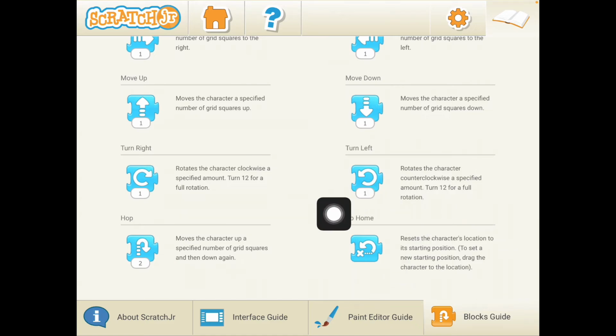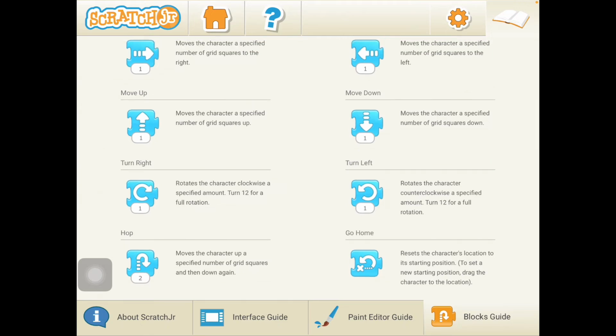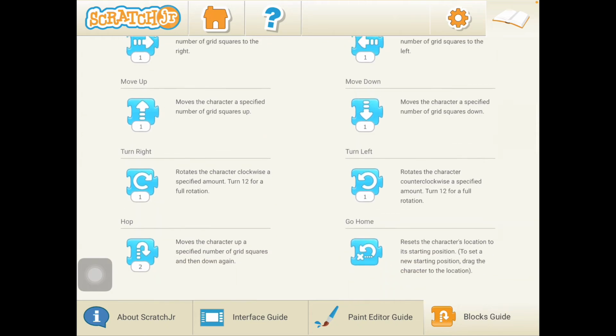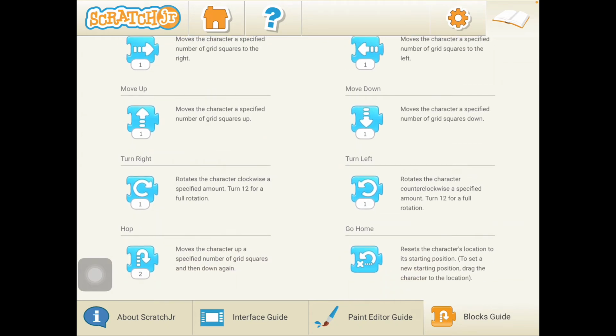Over here it says go home. When you press this one and you drag this into your screen, it resets the character's location to its starting point. To set a new starting position, drag the character to a new location. So today we're going to be concentrating on the motion blocks and the direction that you go when you look at that certain movement.